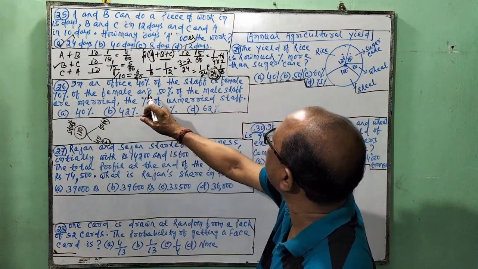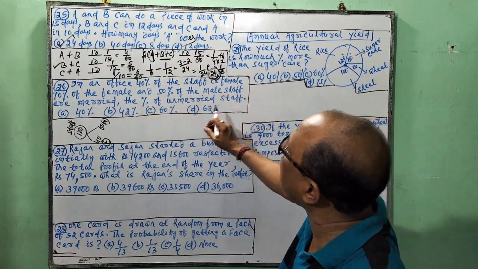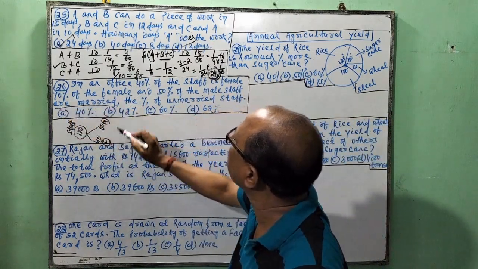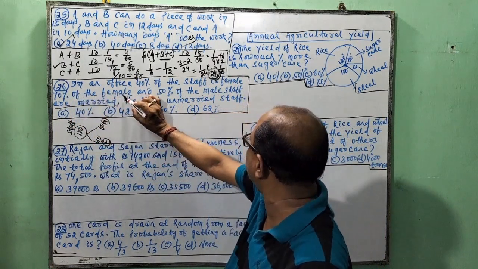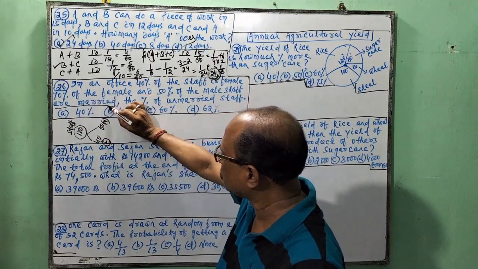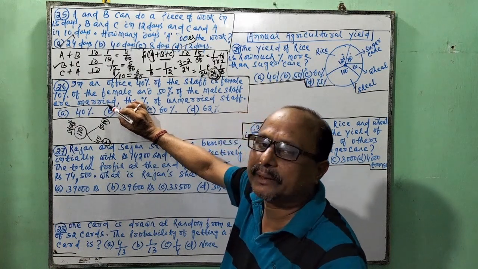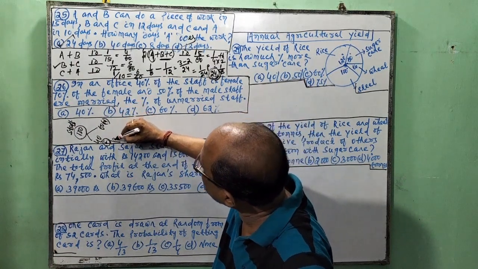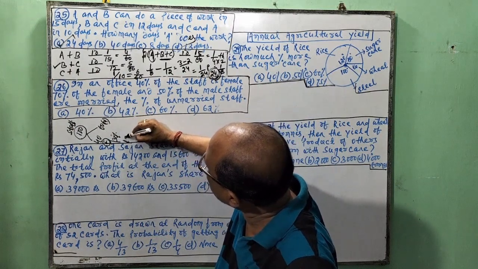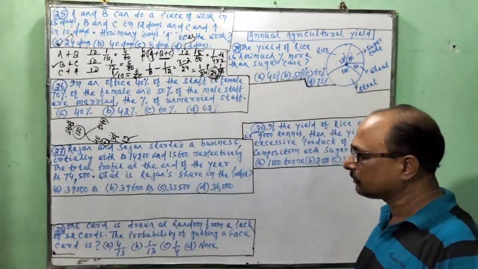70% of the female and 50% of the male staff are married. 70% of the female married, so 30% of the female unmarried. So 30% of 40 is equal to 12 unmarried.